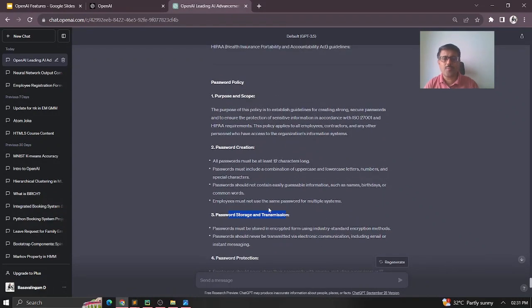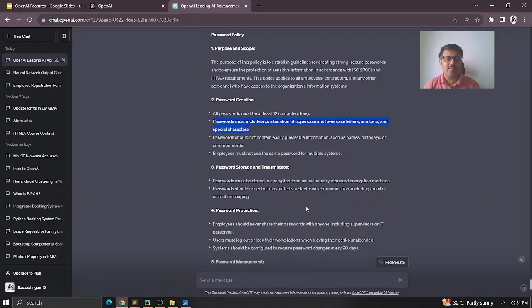You can go through the password creation. All passwords must be at least 12 characters long. Passwords must include a combination of upper and lower case letters, numbers, and a special character. Passwords should not contain easily guessable information such as names, birthdays, or common words. And employees must not use the same password for multiple systems. So like that, it is giving it here.